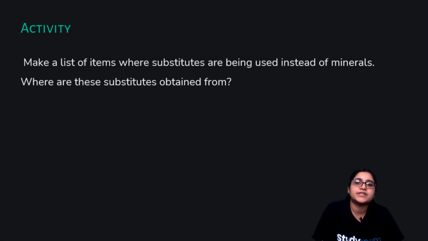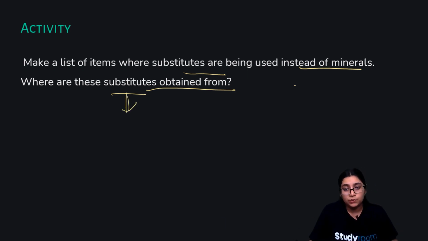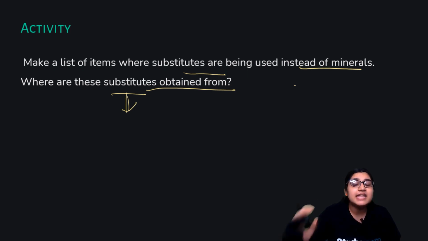Now this is an activity. Make a list of items for which substitutes are being used instead of minerals. Sometimes plastic is also used, but there are specific substitutes that you have to list. And what are these substitutes obtained from? So these are activities to be done by you, and you all should make a list, but this won't come in your examination. From the examination point of view, map work is very important here. Chota Nagpur Plateau, they'll tell you to locate it and tell why it is the storehouse of minerals.